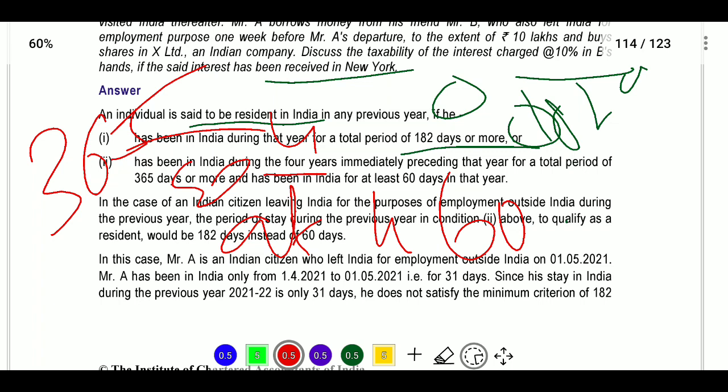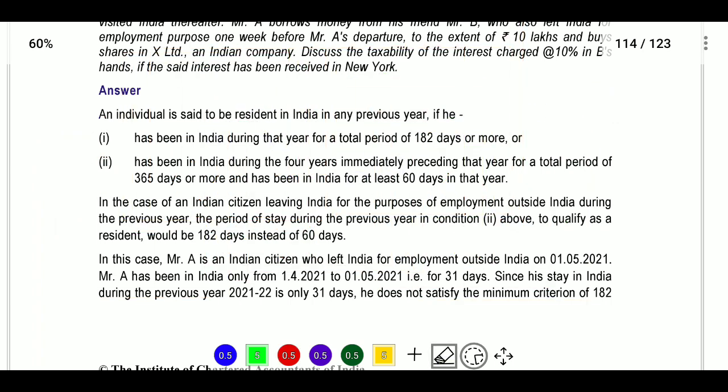So we must satisfy either 182 days or more, or the next one, that is, out of 4 years he must stay 365 days and at least 60 days in that previous year. If he satisfies any one condition, he will be treated as a resident.